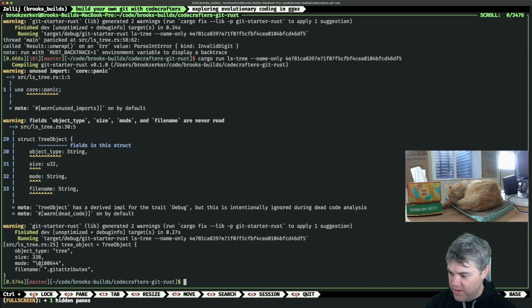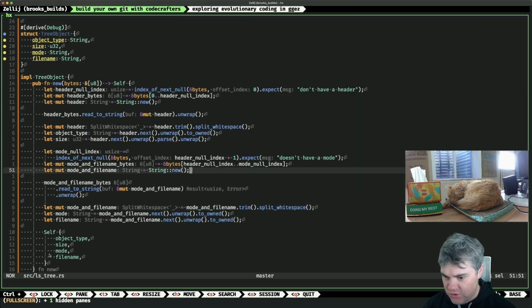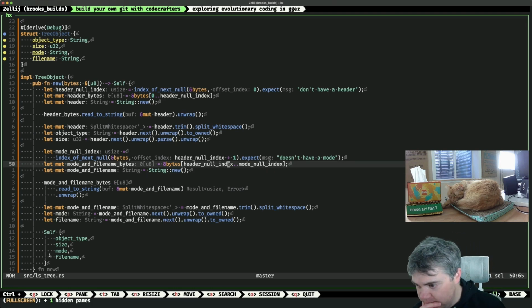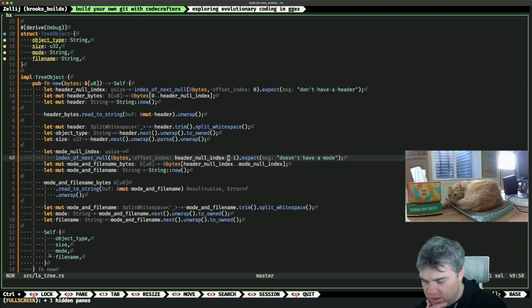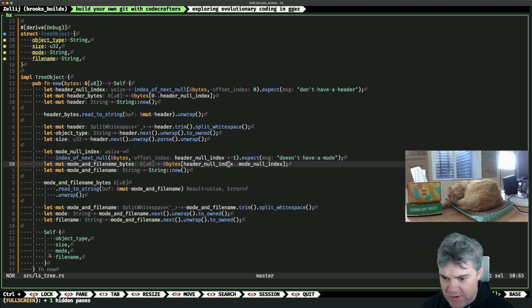Oh, interesting. So we forgot, it starts with this null at the beginning of mode. That sucks. That also might explain why it crashed to begin with. So our null, okay, so hold on. Our mode and file name bytes, I plussed 1 here. Do I need a +2? No, right? Oh, wait. Well, null index, I need to do this +1. That one needs to be +1.